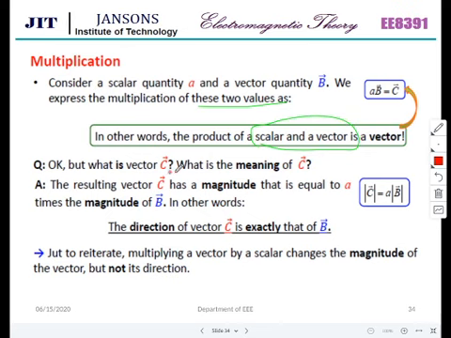But what is vector C? What is the meaning of C? The resulting vector C has a magnitude that is equal to A times the magnitude of B. In other words, the direction of C is exactly the same as that of B. So the direction is not getting changed. Just to reiterate, multiplying a vector by a scalar changes the magnitude of the vector but not its direction. That is what I told.